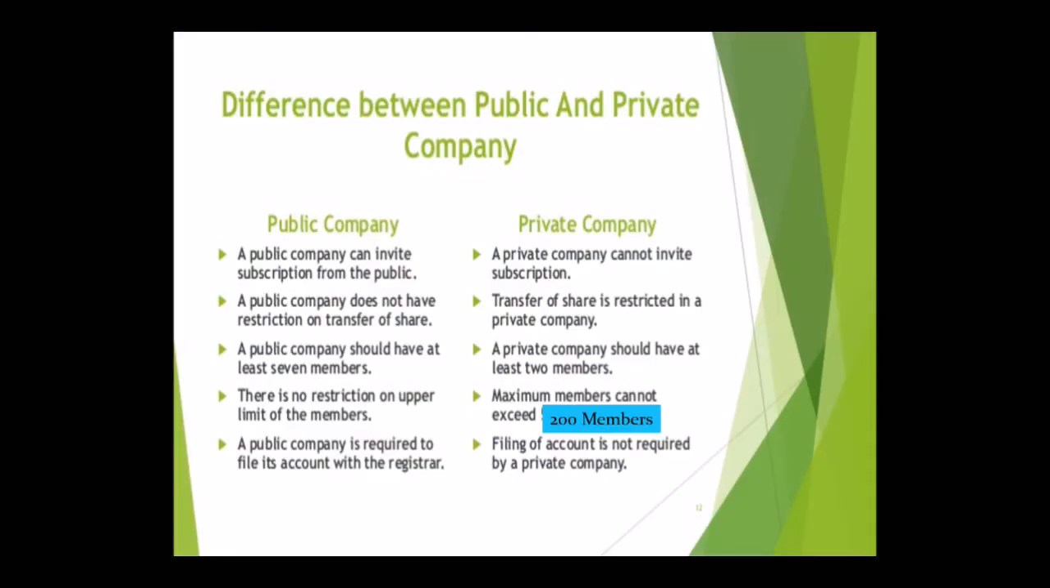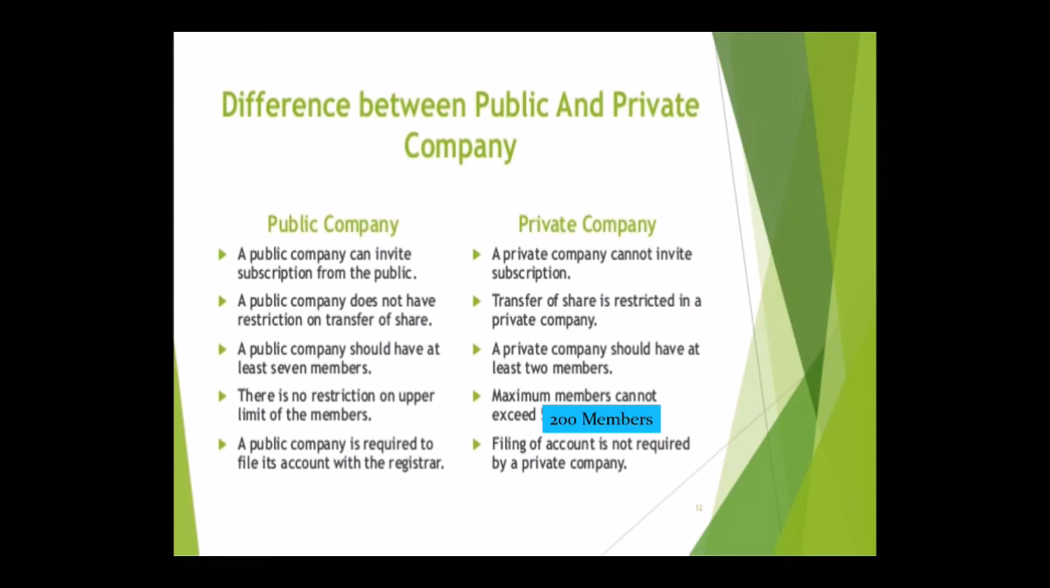Then the minimum number and maximum number of members. A public company should have at least 7 members, and a private company should have at least 2. Maximum it can be 200 in a private company. In a public company, there is no such limit. You can see the next point, no such limit in a public company, and here it is 200 members.